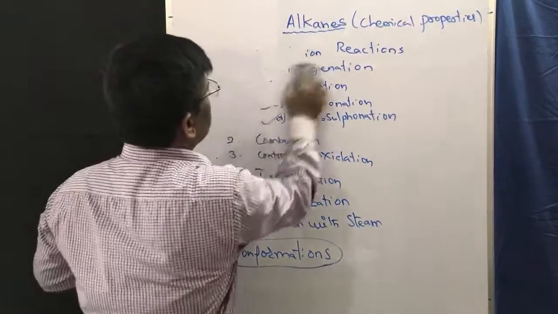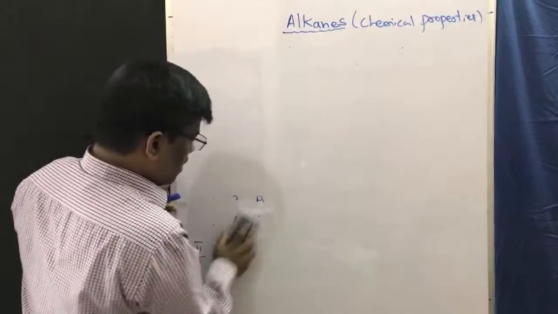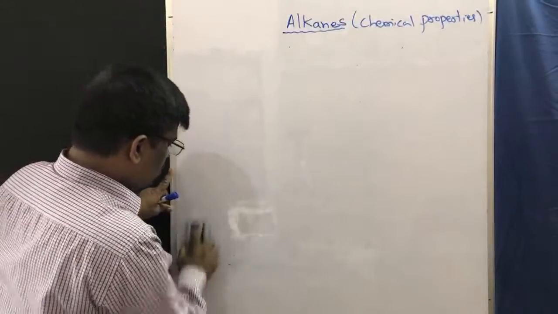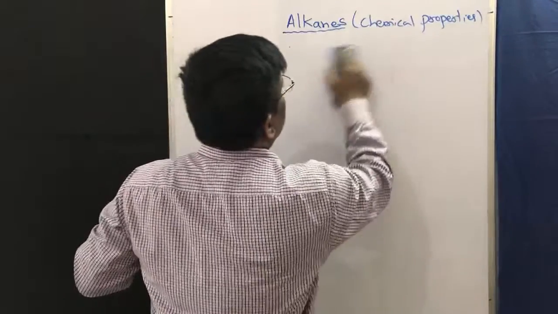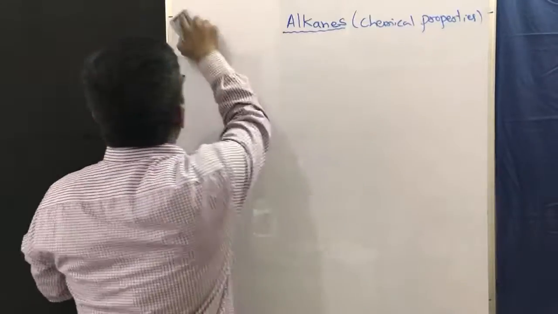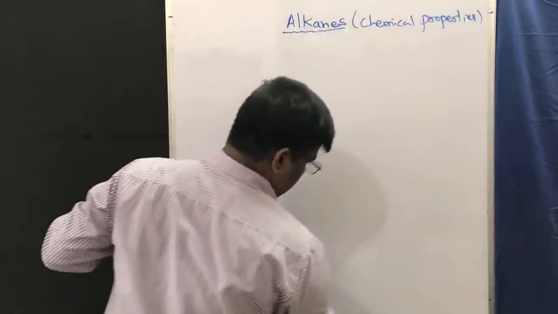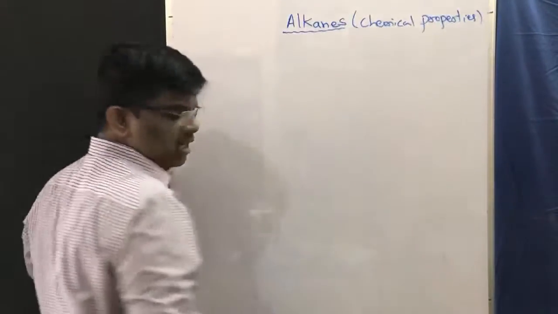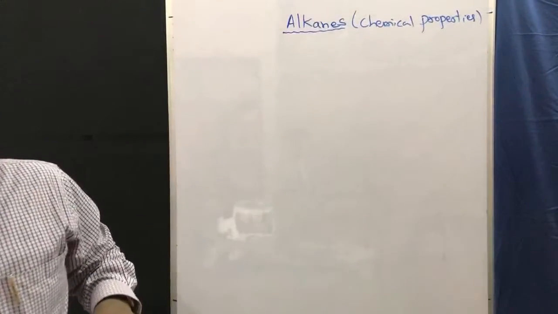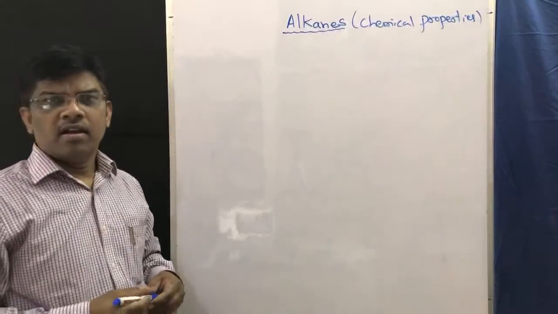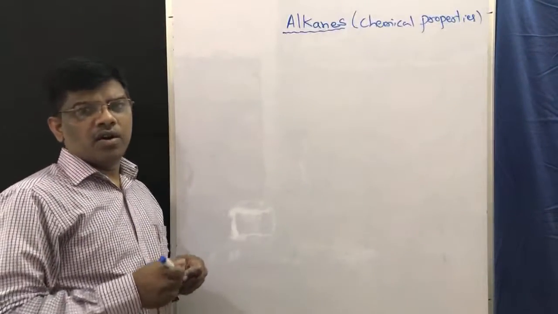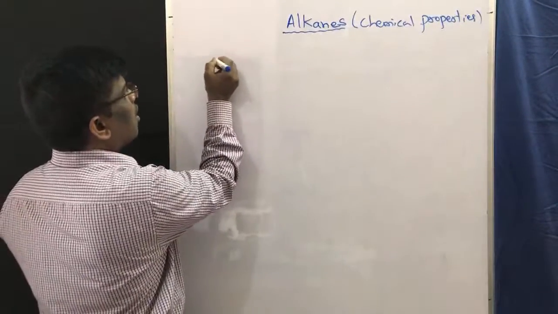Let us see combustion. What is combustion? It is the amount of heat produced by burning or heating the fuel of 1 kg. So it is combustion. Anyhow, heat of combustion. Alkanes undergo combustion. For example, alkane, methane.